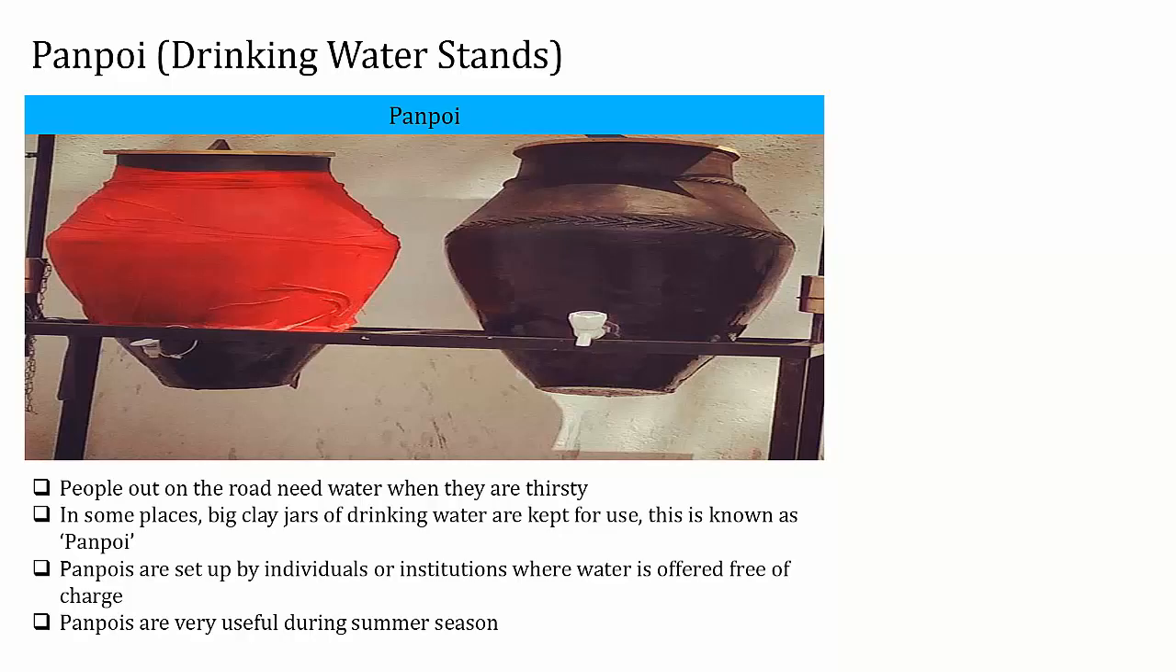Panpoi or drinking water stands. Panpoi is a Marathi word used for drinking water stands. People out on the road need water when they are thirsty. In some places, big clay jars of drinking water are kept for use. This is known as panpoi. Panpois are set up by individuals or institutions where water is offered free of charge. Panpois are very useful during summer season.